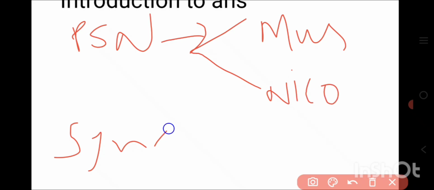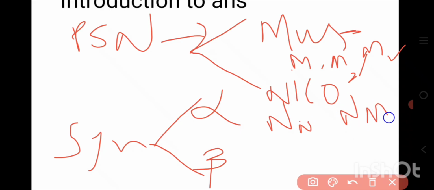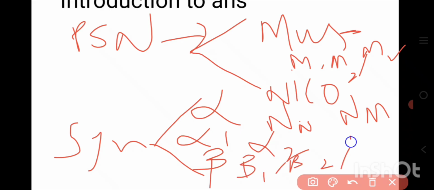In case of sympathetic nervous system, there are again two types of receptors, alpha and beta. Muscarinic receptors include M1, M2, M3, M4 and M5. Nicotinic includes neuronal ganglionic NN and NM. The alpha receptors include alpha 1, alpha 2. The beta receptors include beta 1, beta 2 and beta 3.